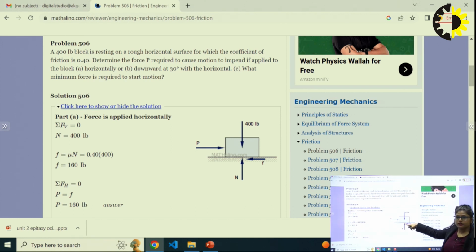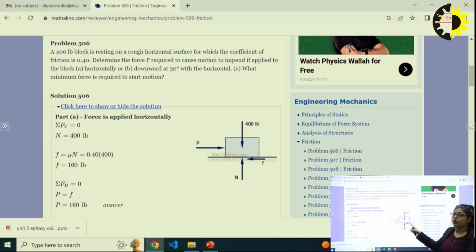The surface is rough. The coefficient of friction acting on this surface is 0.40. Is the mu value mu s or mu k? It is of course mu s, because the body is in a static position right now. Now it is trying to move, so this time it is in impending motion. So the coefficient of friction is static, mu s is acting there, and the 0.40 value is mu s.